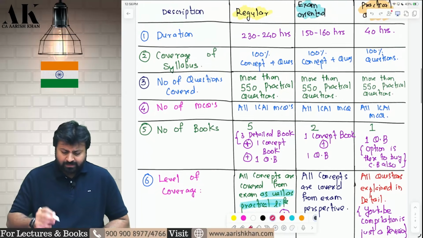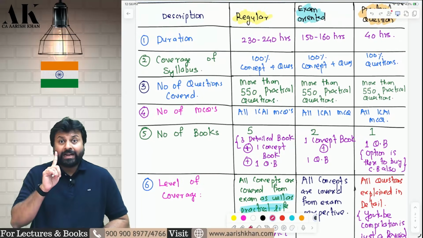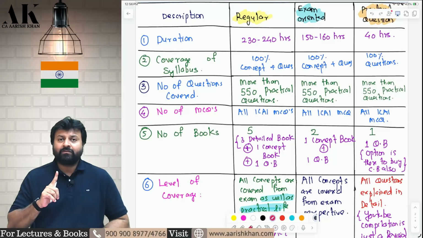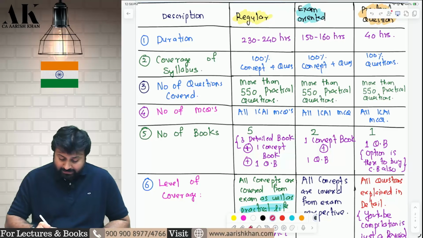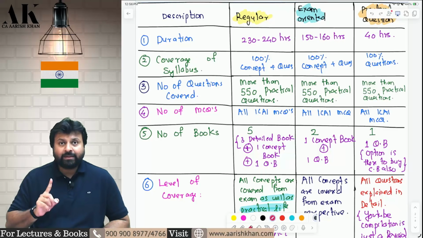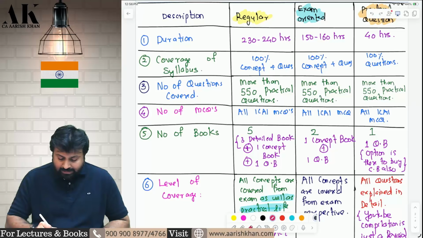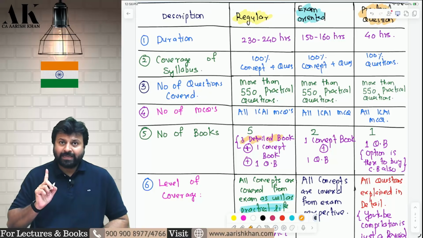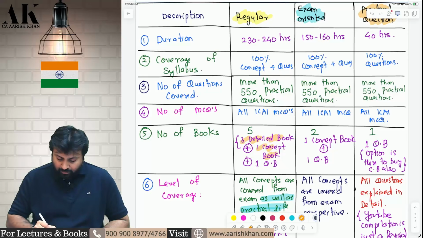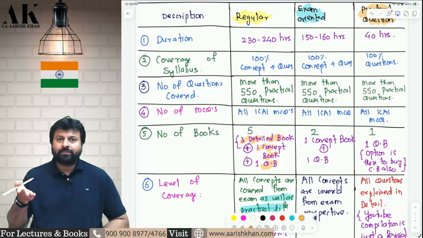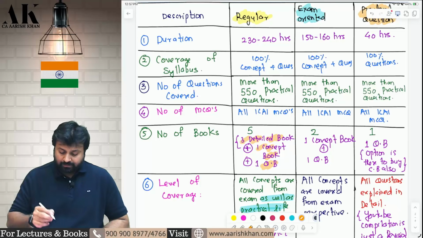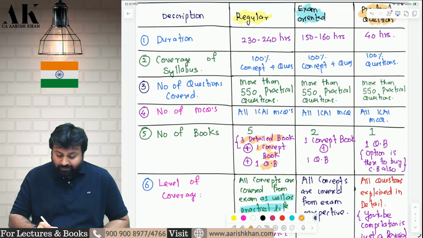Okay, don't worry. There will be a difference between November 26 and May 27 now. In the regular batch for November 26, there will be 5 books. First I am talking about November 26. There will be 5 books: 3 detailed books which will cover the Bare Act, the Income Tax Act 1961, and 1 concept book and 1 question bank. The 1 concept book will be a color book. For May 27, there will not be 3 detailed books.